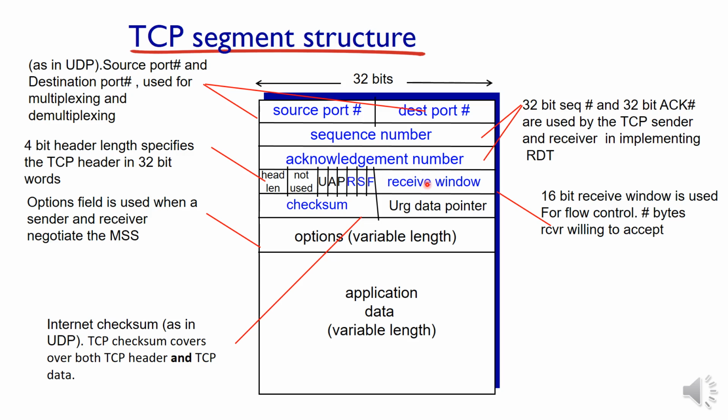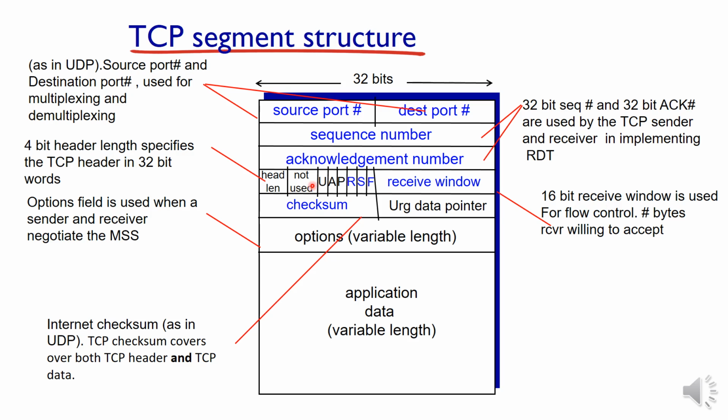The next is the receiver window. The receiver window is a 16-bit field used for flow control, that is, how many bytes of data can be received by the receiver. The capacity of the receiver is specified in this window, and at this rate only the sender will send the data, so that the sender won't overwhelm the receiver. That is the advantage of the receiver window size.